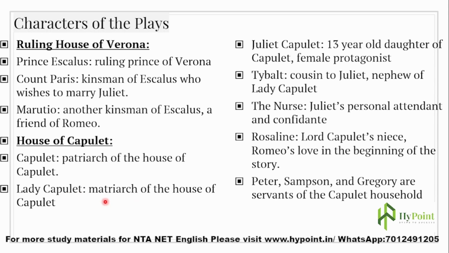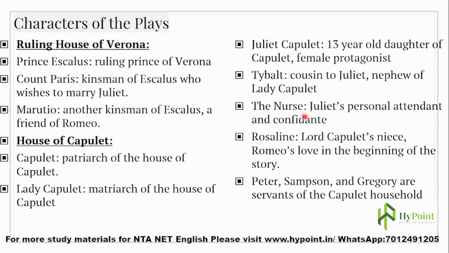Juliet Capulet is the 13-year-old daughter of Capulet, the female protagonist. Look at her age, only 13 years old. Tybalt is cousin to Juliet, nephew of Lady Capulet.